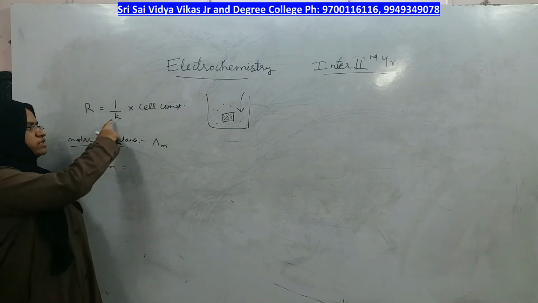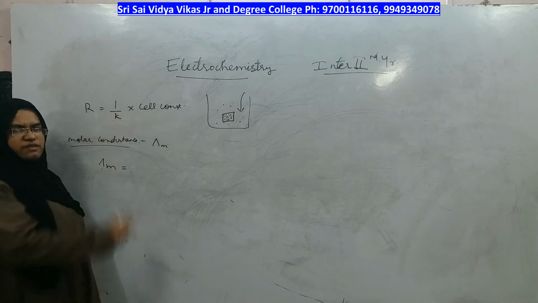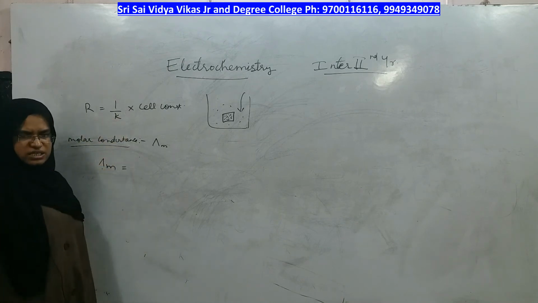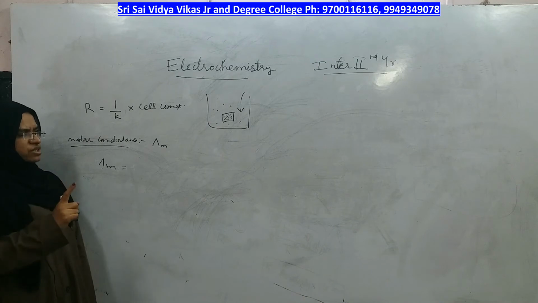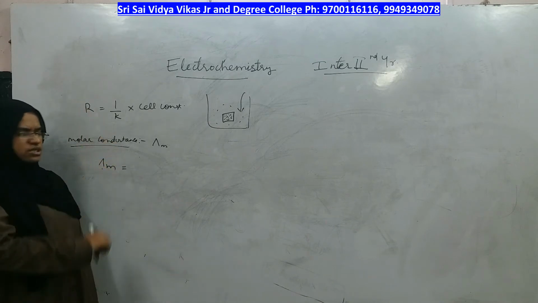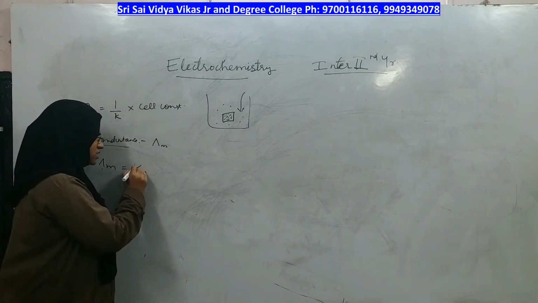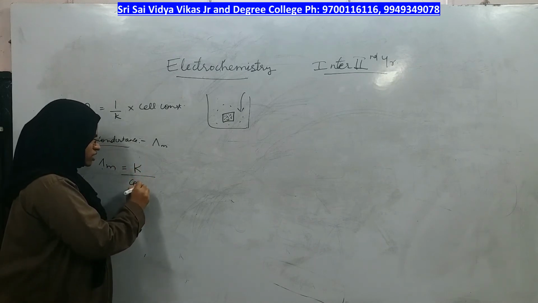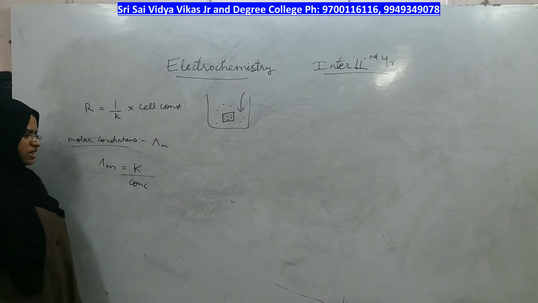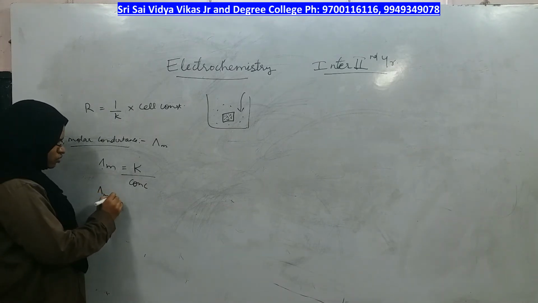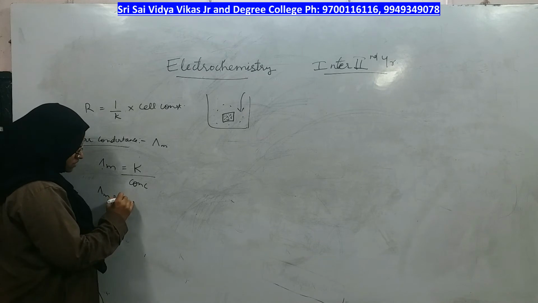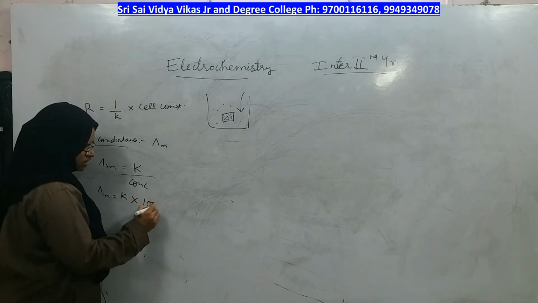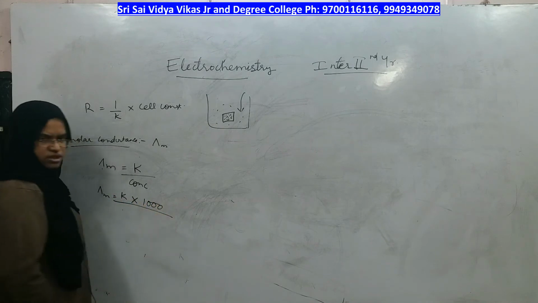That small box was measured only in conductivity or specific conductance. In molar conductance, you measure the ions present in the total solution. Therefore, molar conductance is nothing but specific conductance by concentration. Molar conductance is equal to specific conductance into concentration, measured in terms of what? Molarity.